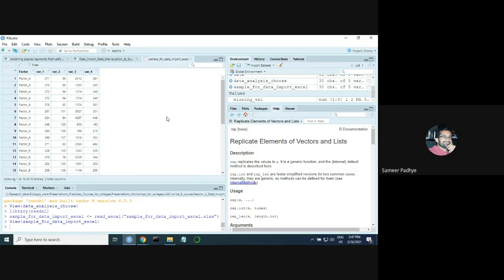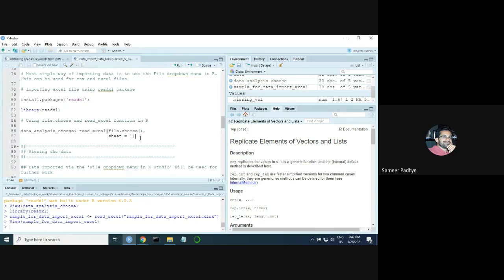And on some machines, for some reason or the other, those packages are not installed. So what I would suggest is in that case, just restart your machine and try doing it again, because there is no simpler alternative to this. It's very unfortunate. I'll show you one more way to go about it.